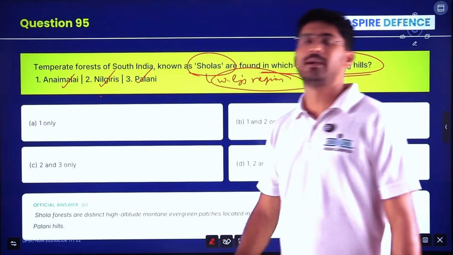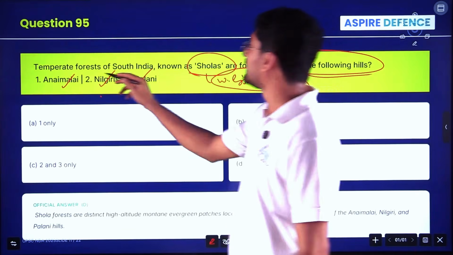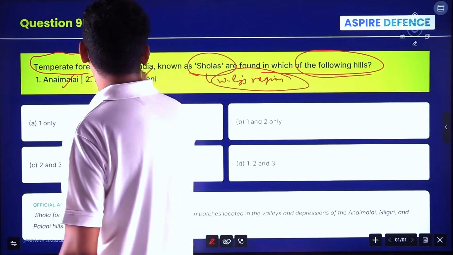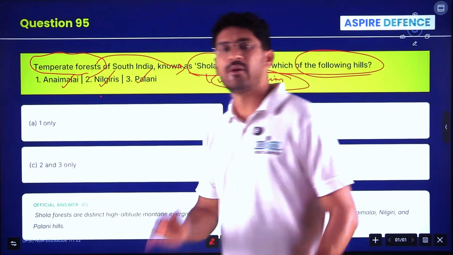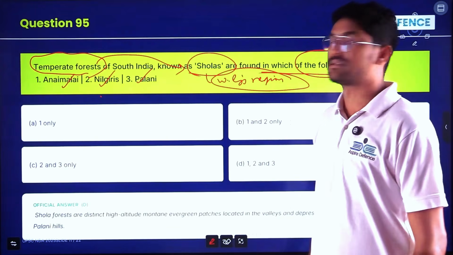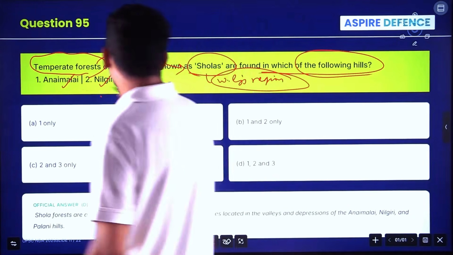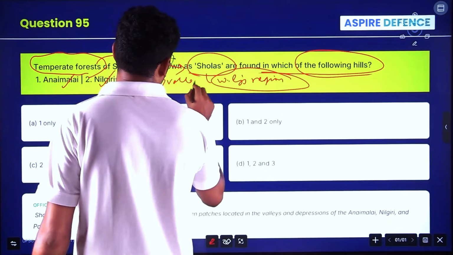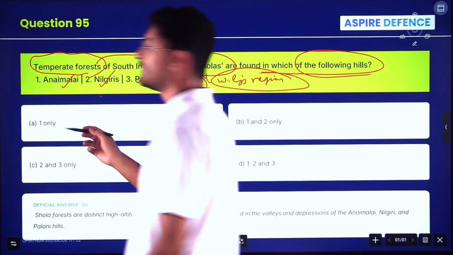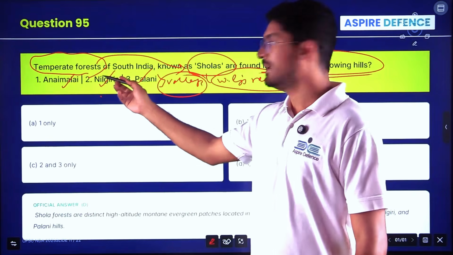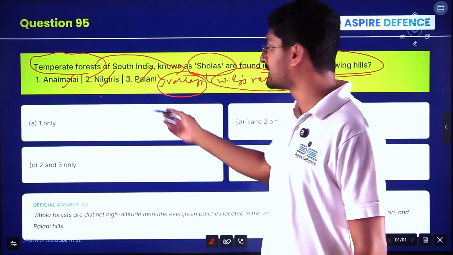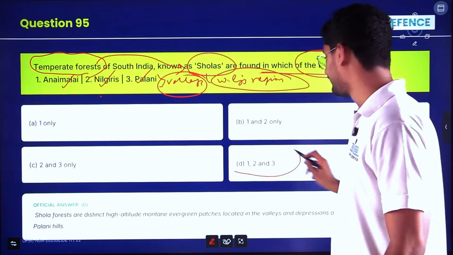Okay, Karnataka, Tamil Nadu, Kerala border. In these regions, temperate forests called sholas are found after the evergreen forest. These are found in the valleys of all these hills, Annamalai, Nilgiris, Palani. So the answer will be all of the above.